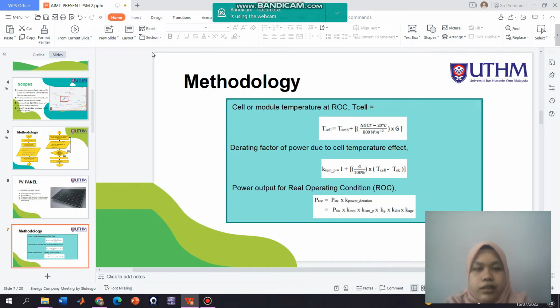So for the first method, which is the computation method, I use three main formulas. The first is to find the module temperature at real operating condition, which is the cell temperature. Next, I must calculate the rating factor of power due to cell temperature effect. And the last one is to calculate the power output for real operating condition.